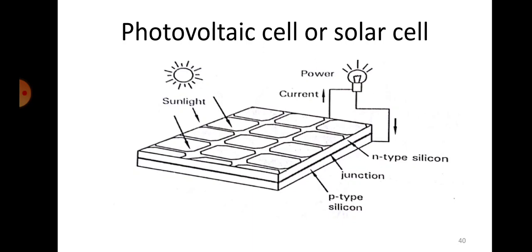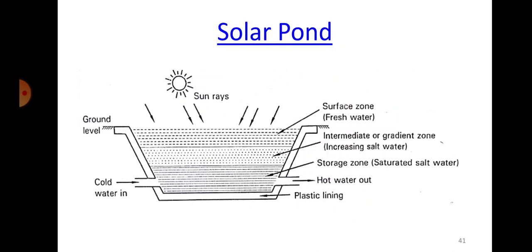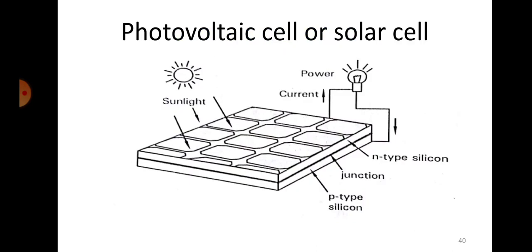It's basically an n-type and p-type semiconductor placed one below the other. At the normal stage it is not possible for it to conduct electricity, so it needs an excitation energy. The energy has to be supplied to the electron so that it gets enough energy to jump from the n side to the p side, which is nothing but current, isn't it? If electrons can move from one point to another, then that is what you mean by current. Flow of electrons is current. To give that energy we need to supply energy, and that energy is supplied by solar radiation. That is the principle of the solar cell.